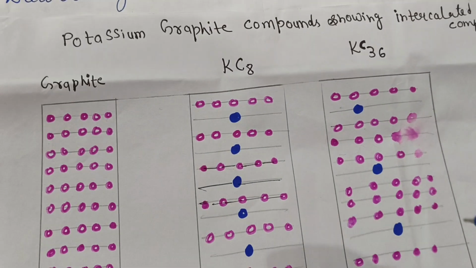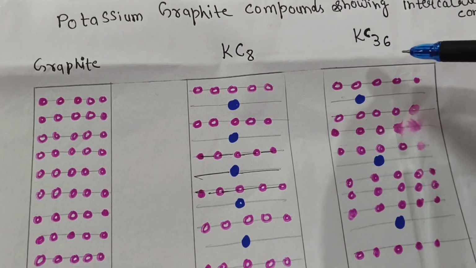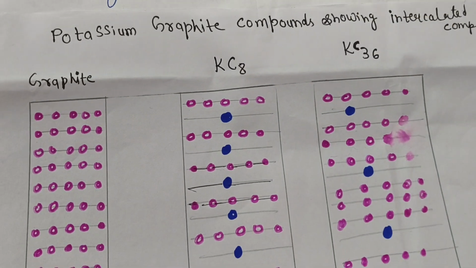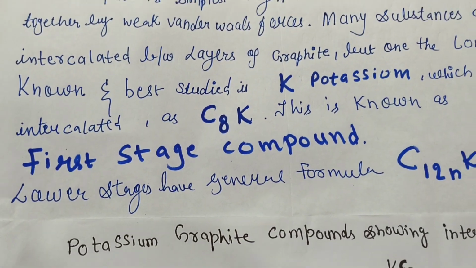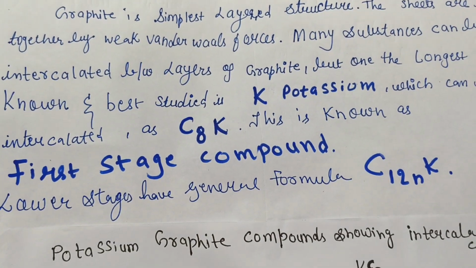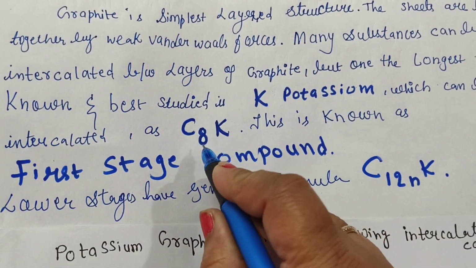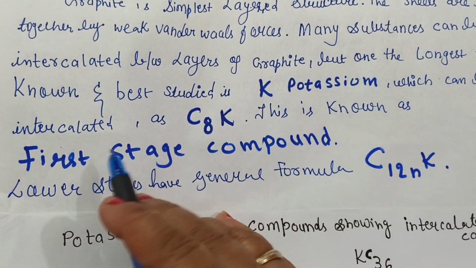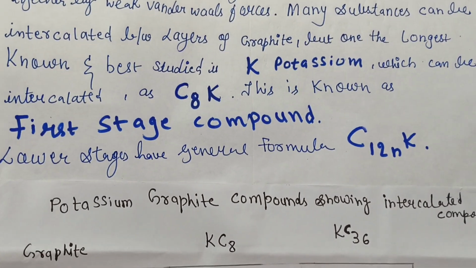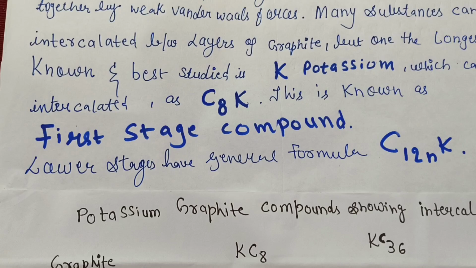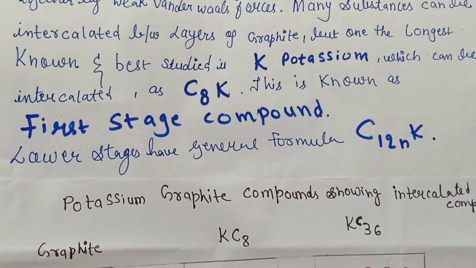There are different types of potassium graphite compounds like KC8, KC36, and so on. These are just different examples. What is important here is that in the layers of graphite we can insert potassium, which can be intercalated as C8K. This is known as the first stage compound, and the lower stages have the general formula C12NK. That means the general formula of this potassium graphite combination is C12NK.